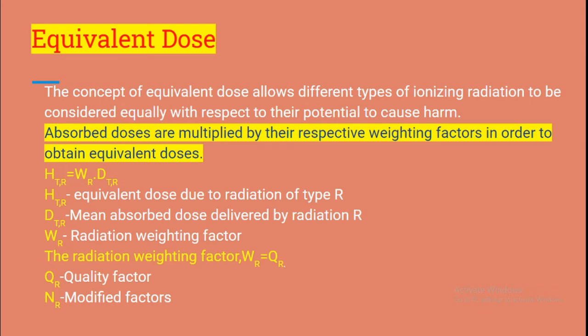For example, 1 Gray of alpha radiation is more harmful to tissue than 1 Gray of beta radiation. This is because an alpha particle is more heavily charged and it deposits its energy much more densely along its path.